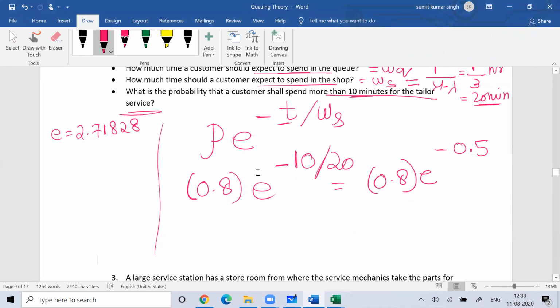I need e to the power minus 0.5. So e to the power minus 0.5 is nothing but 1 by e to the power 0.5. 0.5 means 1 by 2, so you actually need 1 by square root of e.